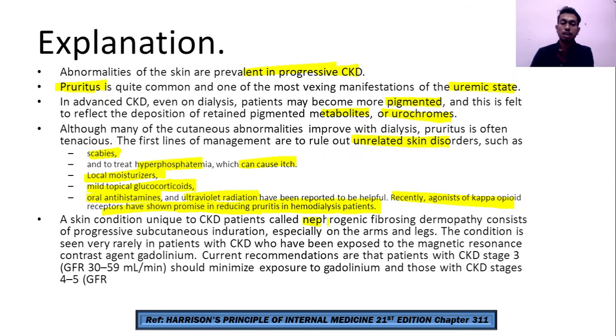Regarding nephrogenic fibrosing dermopathy, as shown in the picture, there is progressive subcutaneous induration, especially in the arms and legs, seen in dialyzing patients. The source is usually the gadolinium contrast, and current recommendations are that patients with CKD stage 3 should minimize exposure to gadolinium, and those with CKD stage 4 and 5 should not even go for gadolinium-enhanced MRI.